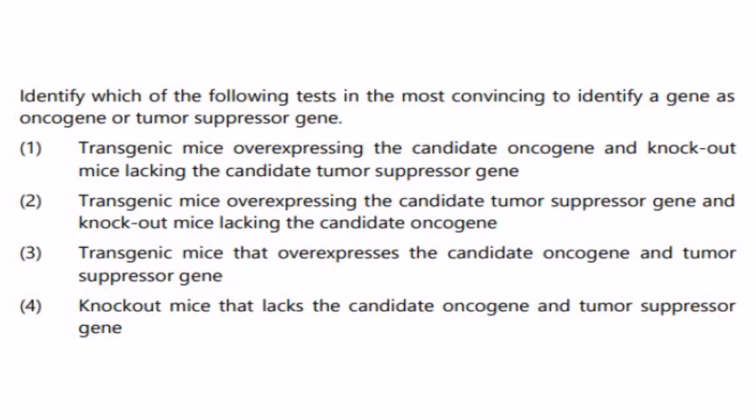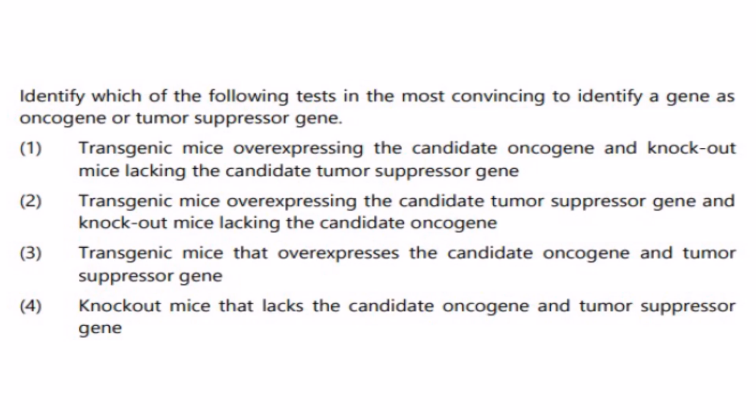Let it be. Then a knockout mice lacking the candidate tumor suppressor gene. So the mice is knocked out of T1, that is, there is no T1 production in that particular mice. So the mice is going to get cancer. So this transgenic mice and this knockout mice will show the same type of cancer. So you can conclude that yes, this particular oncogene is causing this type of cancer.